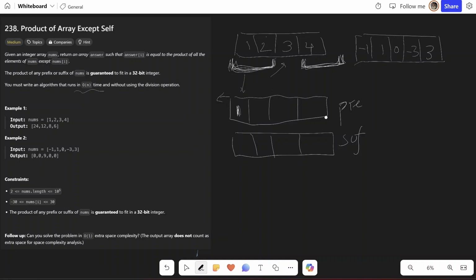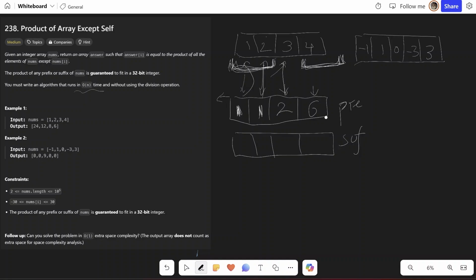And for 2, what I do is just multiply the number here with the number in this one. So it will be 1 again. And when I move here to the third place, what I do is multiply this with this. So 2, and same for the fourth index, it will be 3 into 2, 6.